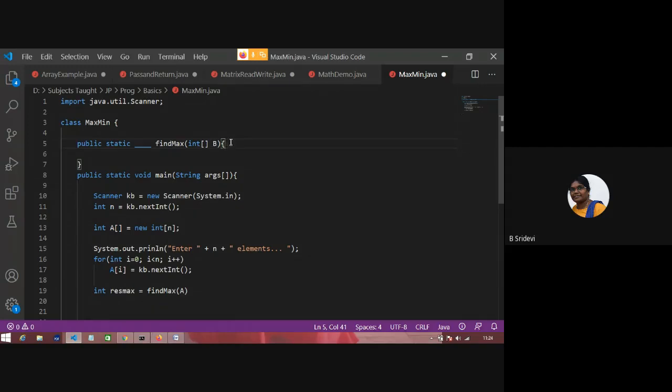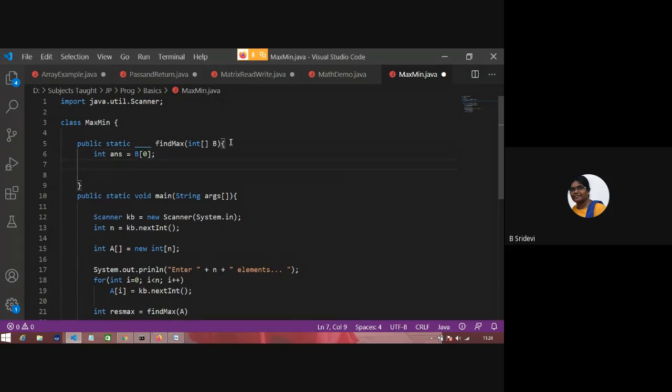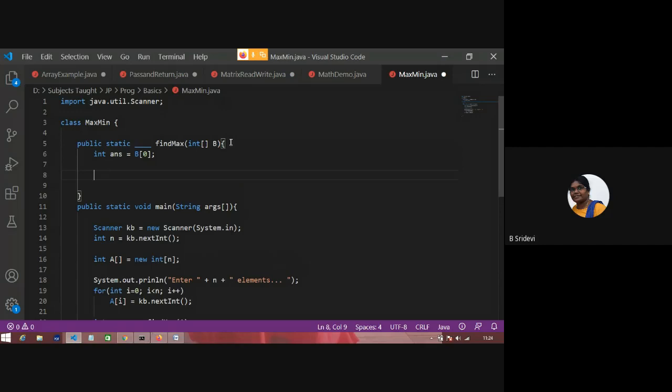Inside, I will find the maximum in the array b. To find the maximum, first I will treat the first element as my answer. Answer is equal to the very first element, which is b of 0. Next, I will compare the second, third, fourth element, up to the last element. The second element is i equal to 1.